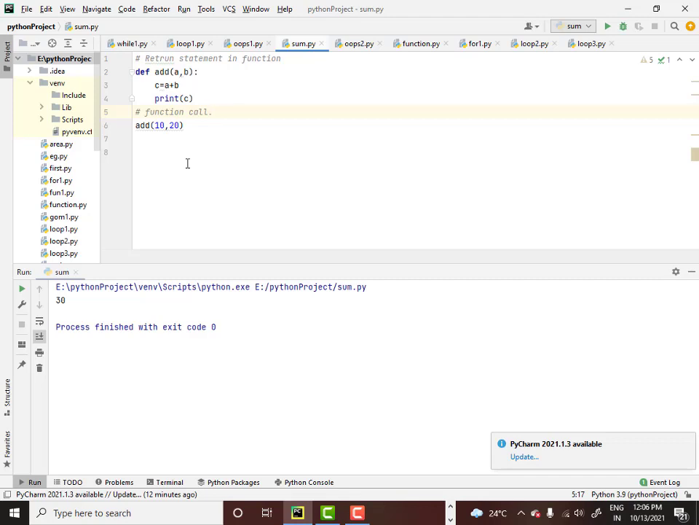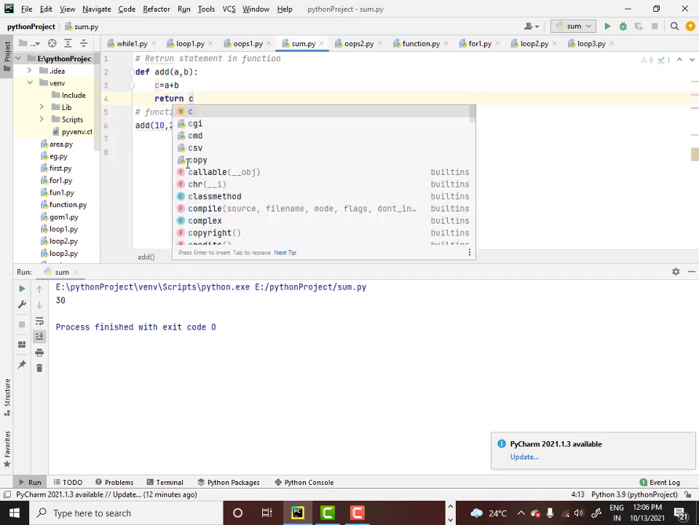Now you know that the add function has two parameters, so this function called add accepts two arguments from you. If you don't supply those two arguments, you are going to get an error. We saw that in the last class. What we can do is eliminate this print c here and say return c. I am just changing a small syntax here.